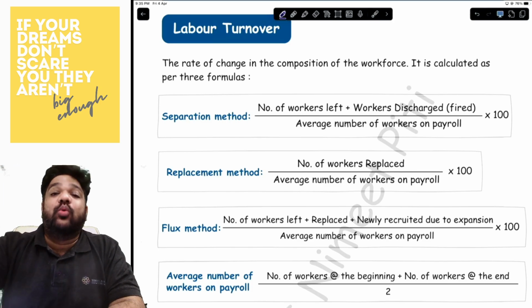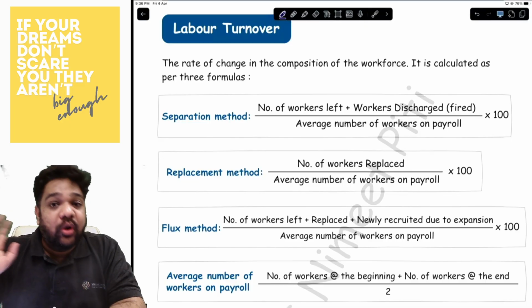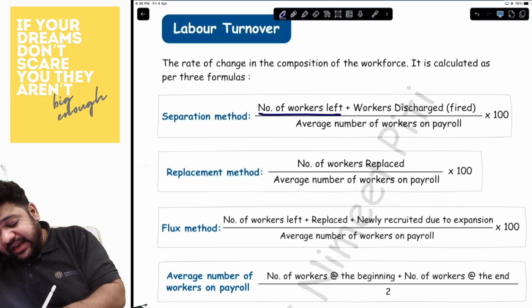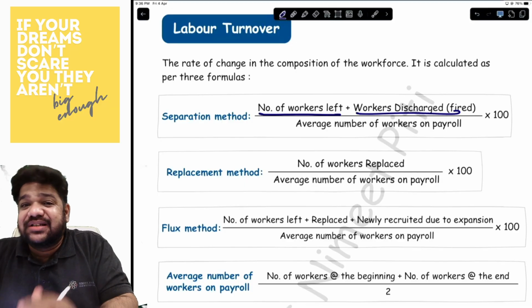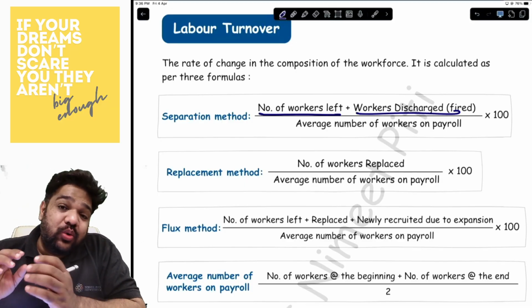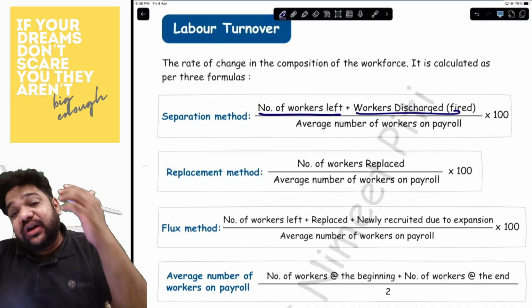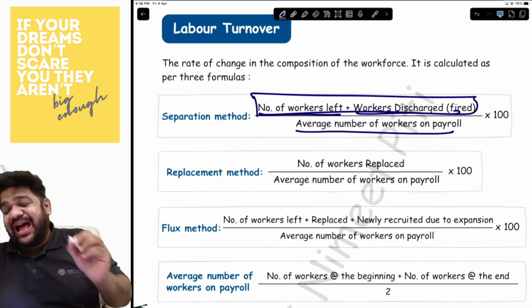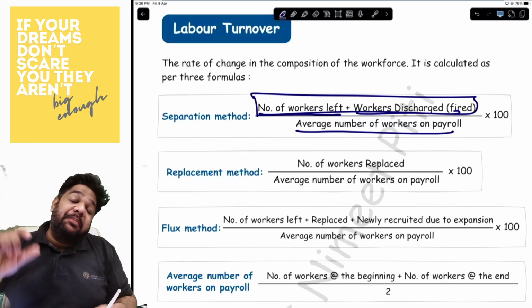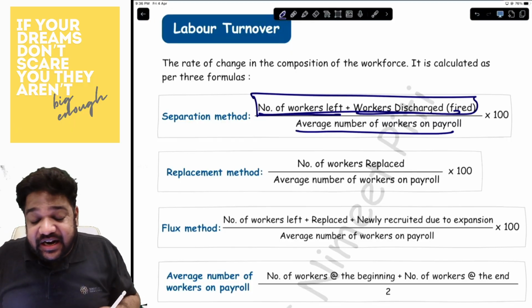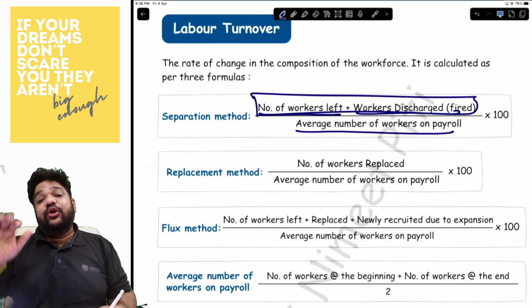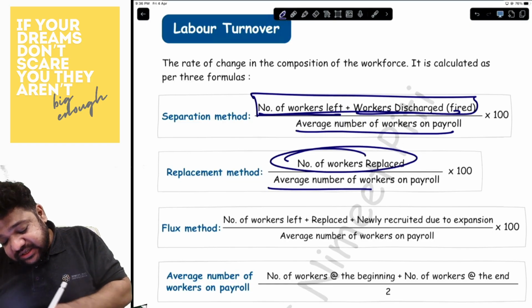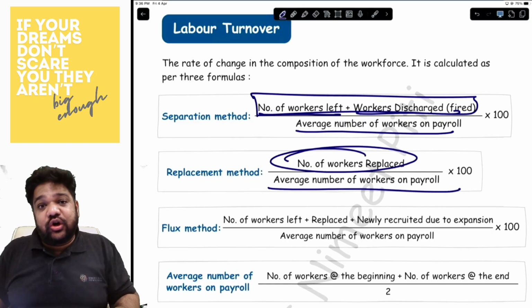You discharged, meaning you asked them to go. Both of those are basically the number of workers separated: the number of workers who left by themselves and the number of workers you fired. That will be the number of workers separated upon the average number of employees. Number of workers replaced, that is the second method. Under the replacement method, you will count the number of workers replaced upon the average number of workers on roll.